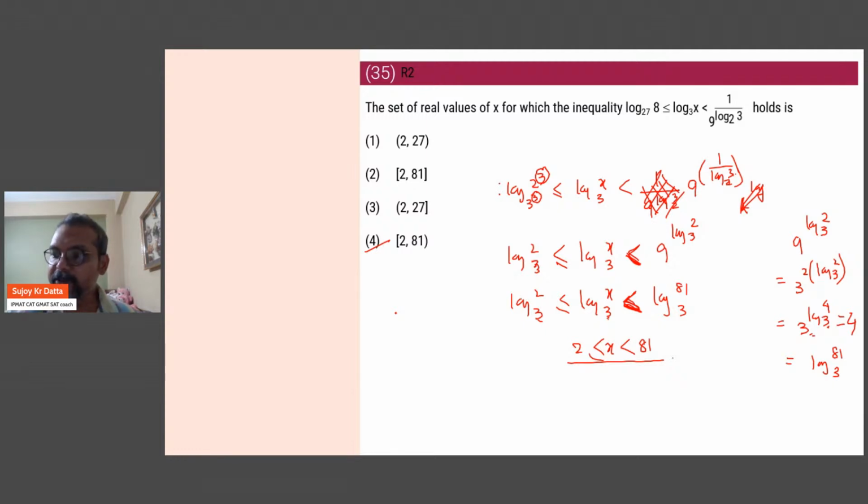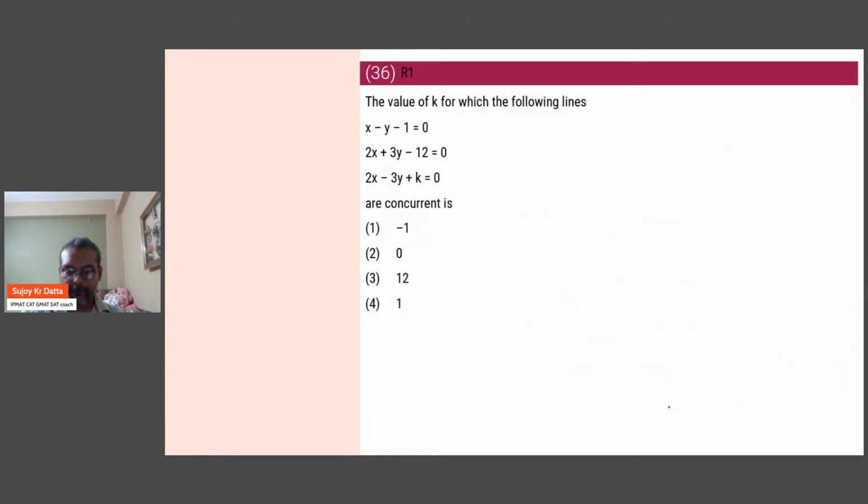Next, we have question number 36. 36 was easy. So you have to figure out the value of k for which they are concurrent. Okay, so that means we'll just solve for these two, figure out the value of x and y, plug it in here, and get it. Okay, we don't have to use any high concepts here. X minus y equal to 1. Here 2x plus 3y is 12.